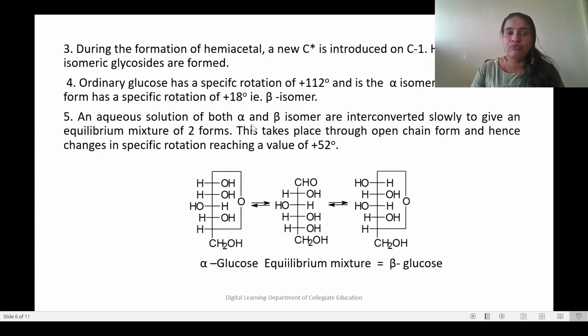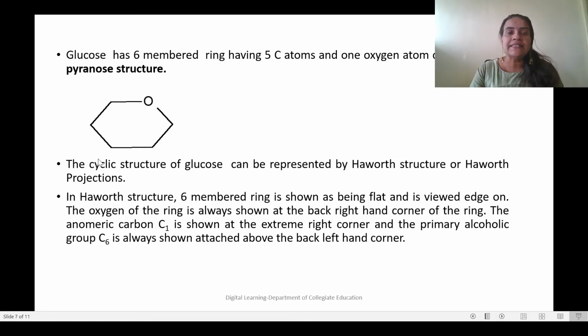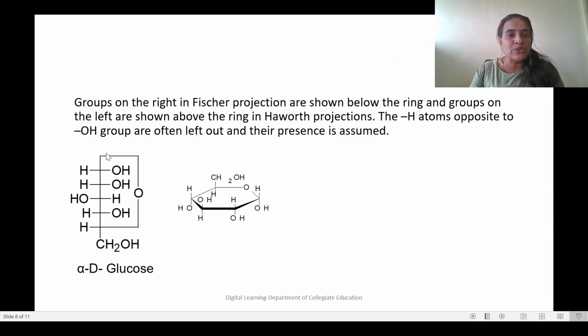An aqueous solution of both alpha and beta isomers are interconverted slowly to give an equilibrium of both forms, and that has a specific rotation value of plus 52 degrees. Now, this is the six-membered structure of glucose, and it is termed the pyran or pyranose structure, whereas the five-membered structure is termed the furanose structure. So glucose has a six-membered ring having 5 carbon atoms and 1 oxygen atom, and it is called the pyran or pyranose structure. Then how to write the groups?